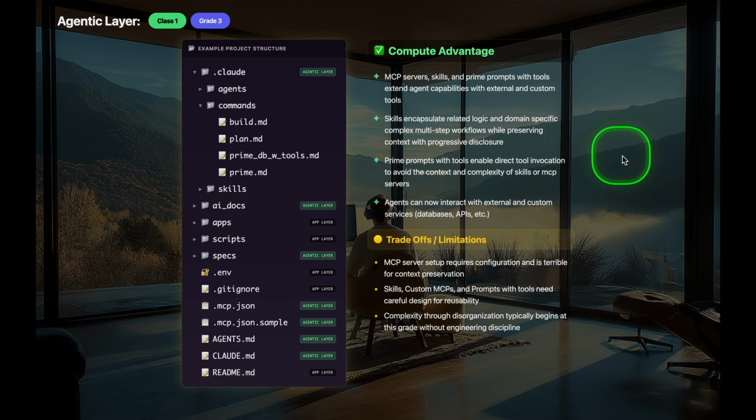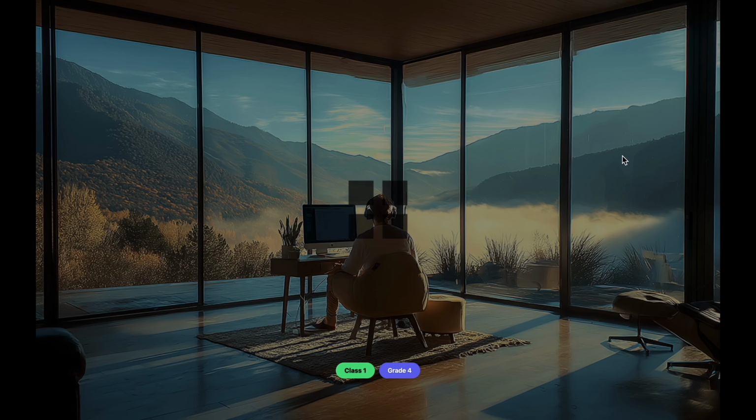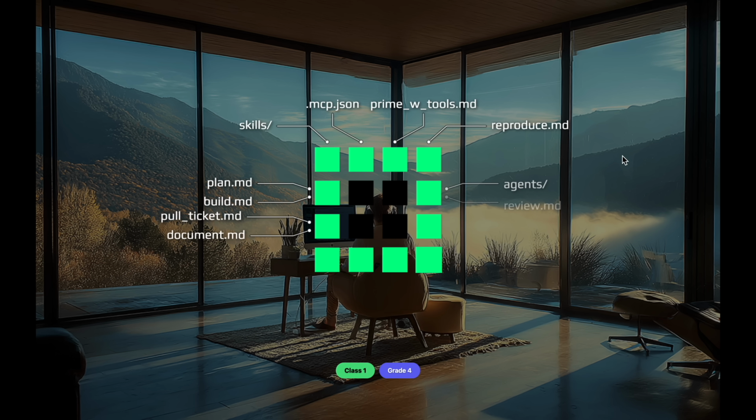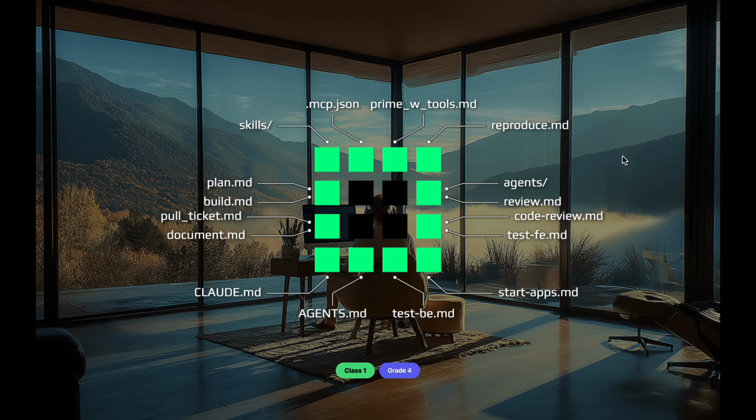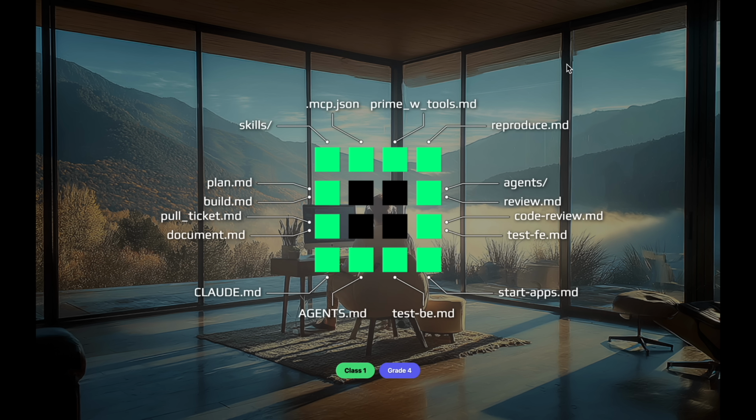Let's move on to grade 4. How do we scale this up even further? What comes next, right? So at this point, we start scaling up our prompts and we start building up feedback loops in the code base, okay? So this is where things become very powerful and where you can really scale what you can do.